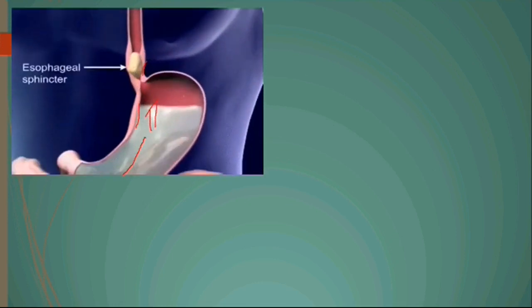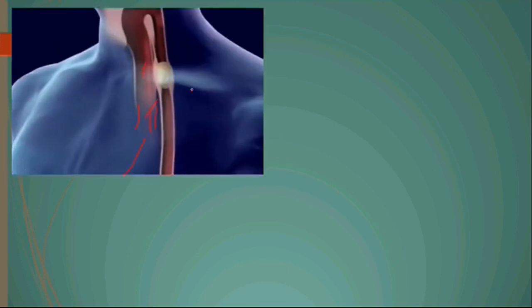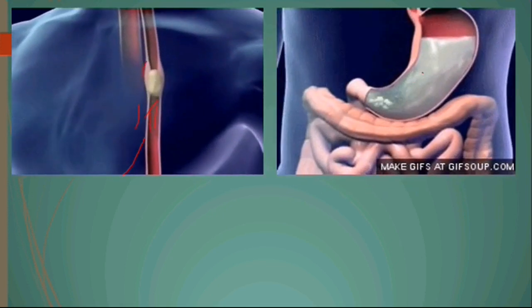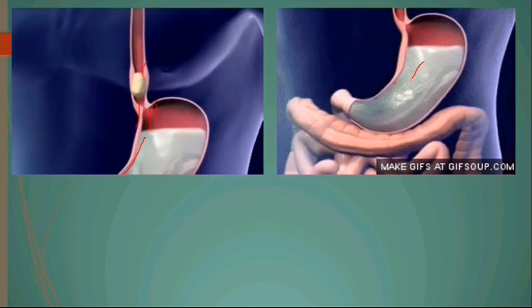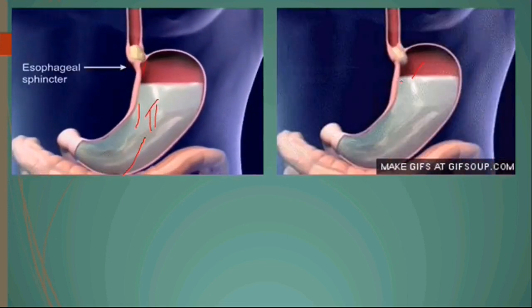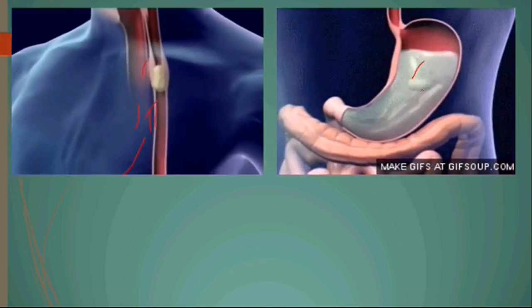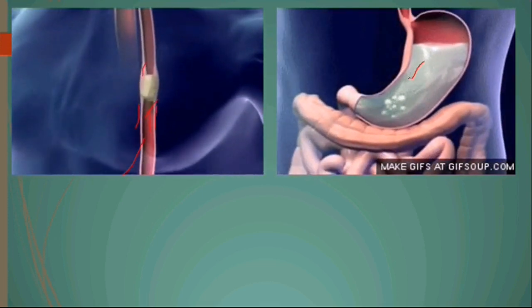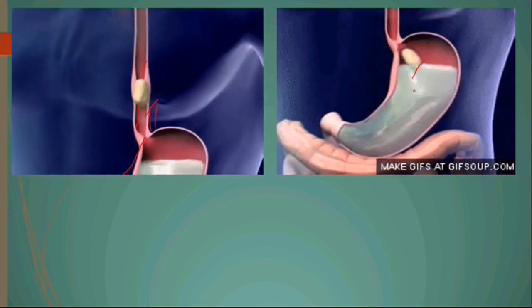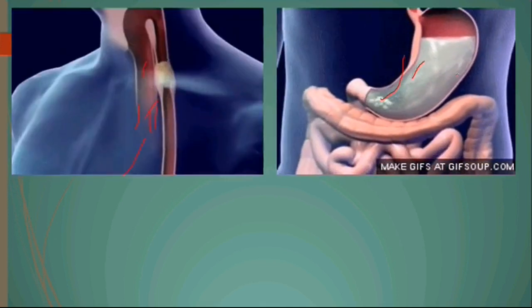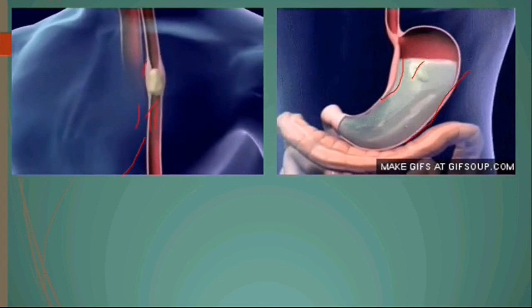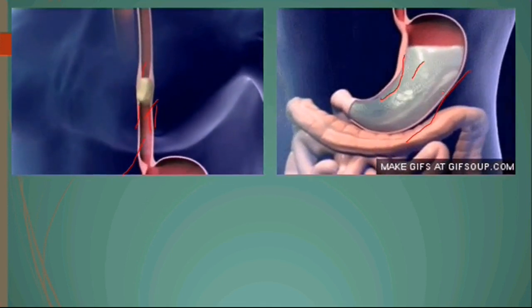After passing through the esophagus, food passes into a large sac-like structure. This sac-like structure is called the stomach. Now you can observe here, the stomach. It is filled with fluid, gastric juice. It contains many enzymes, acid, that is HCl, and mucus is present here. It protects the stomach walls from degradation.